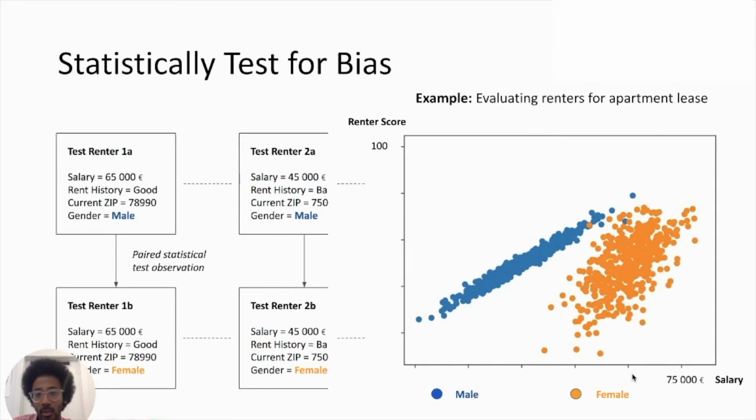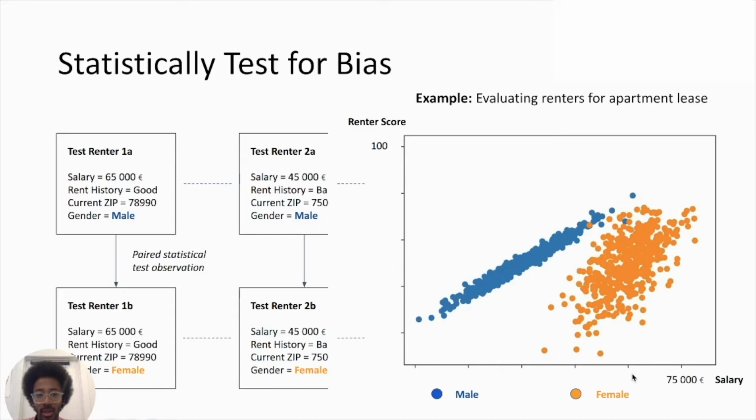If we want to evaluate whether a model that approves or rejects applicants for a new apartment is biased across gender, then what we would do is look at a big cohort of male applicants with different characteristics for each, like their salary, their history of rent payment, and their current location where they live right now. And then what we would do is take these male applicants and transform them into female applicants with the same other characteristics or very, very similar ones.